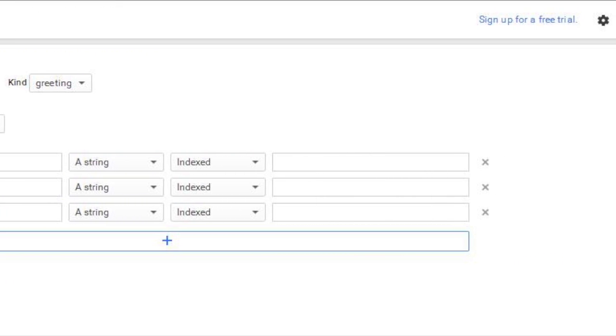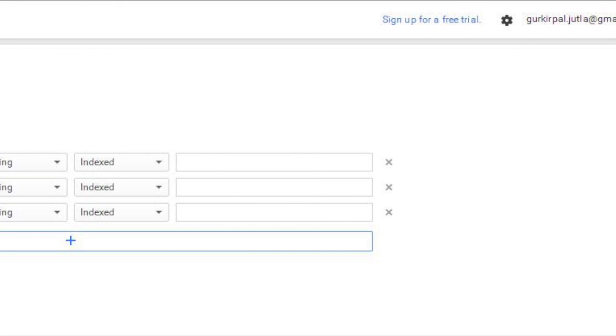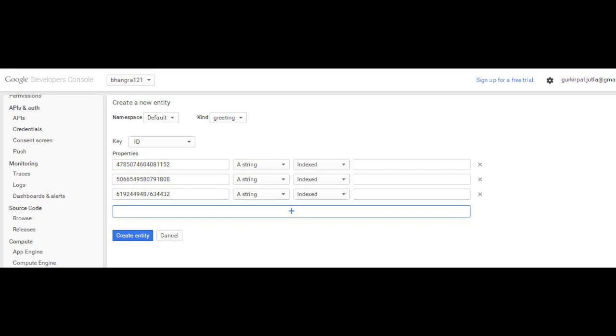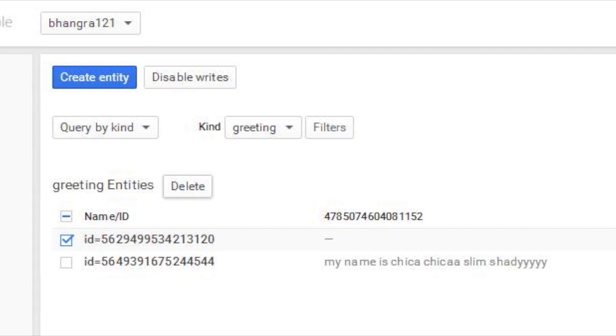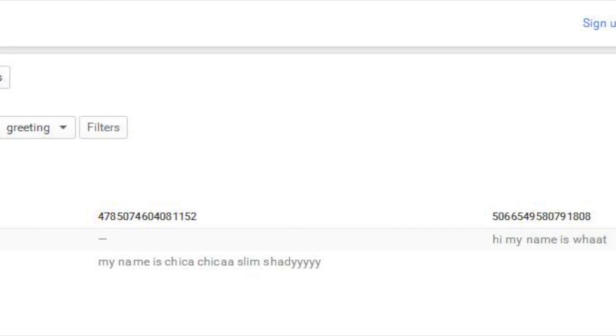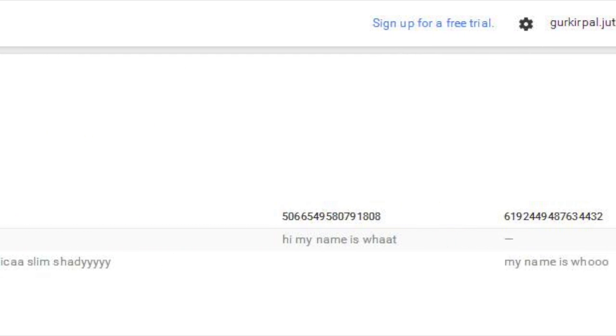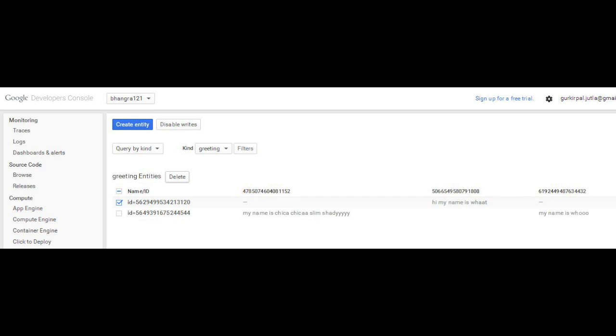As you can see, I've created three new entities. They can be either a string, a date and time, or a boolean. You can also make them indexed or not indexed. The entities can also be edited or deleted. Here you can see that I've selected one of the entities and I'm able to delete it. This is up to me whether I want to keep that sort of information on my server or not.